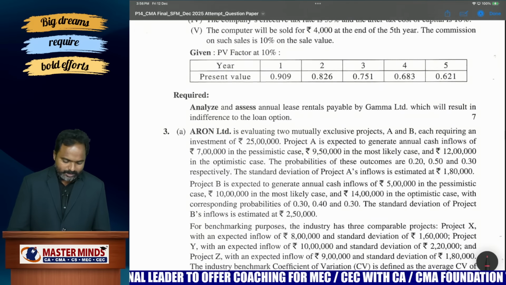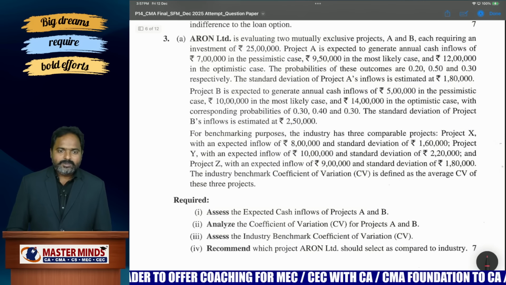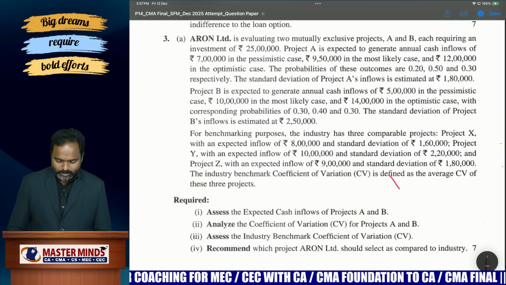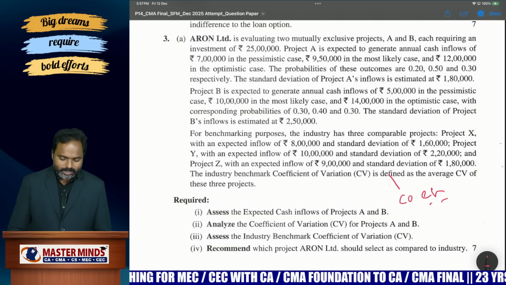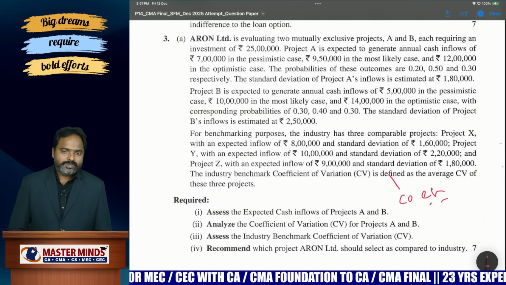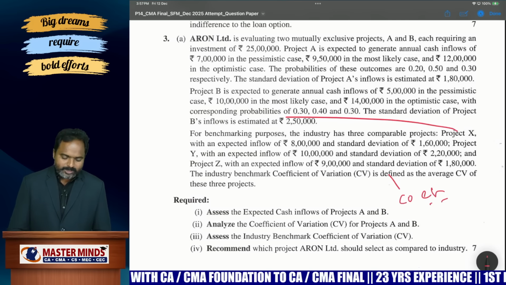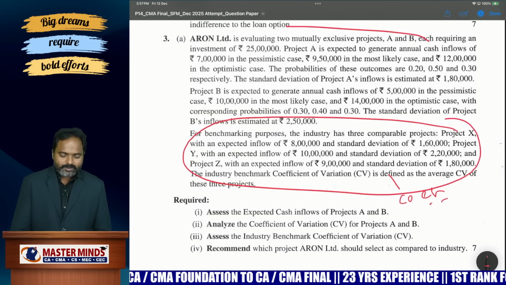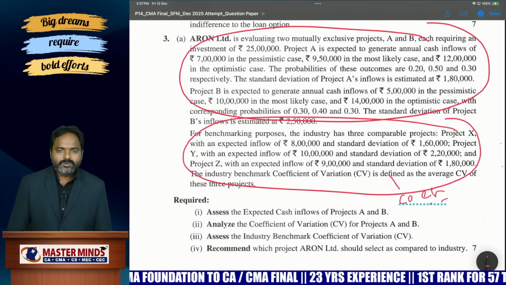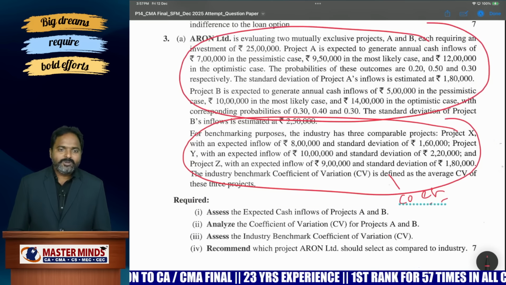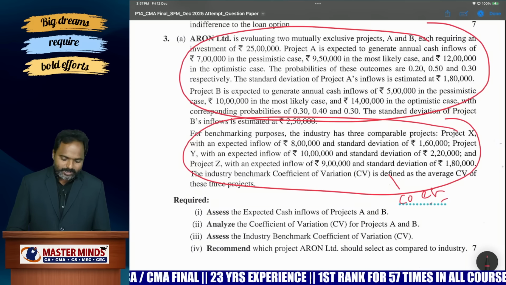Okay. Next, this one is from sensitivity or risk analysis of investment decisions. They are asking for the coefficient of variation. Okay. They are just making an attempt to confuse the students, but it is very easy. If you read the problem, it is very easy. They are just giving the benchmark separately. So calculate the benchmark. After that, calculate the actual coefficient of variation of the projects. It is a very simple problem, and you can complete it within 3 to 4 minutes. Very simple coefficient of variation.